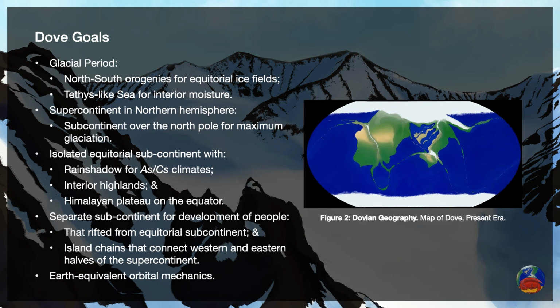Since I'm dealing with global average temperatures that are cooler than the pre-industrial average, I wanted to keep all of the orbital mechanics identical or similar to Earth so I could focus more on the rest of Dove's characteristics.